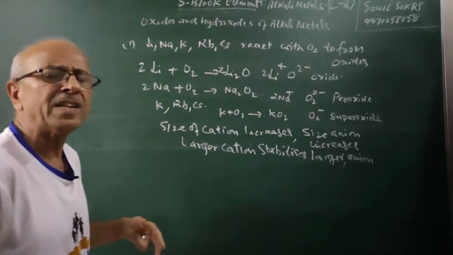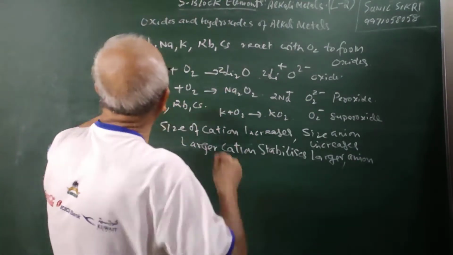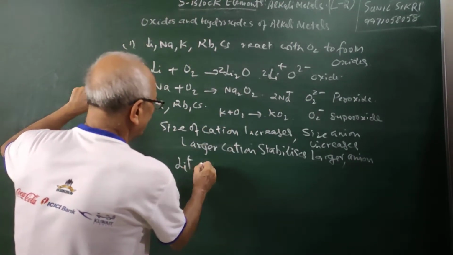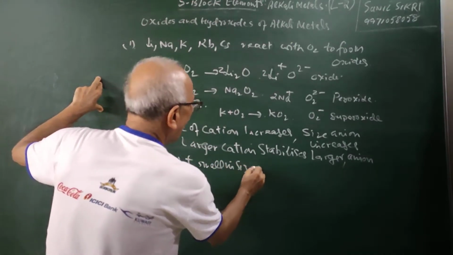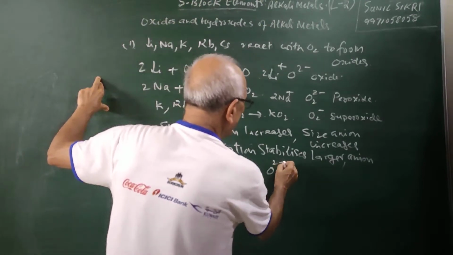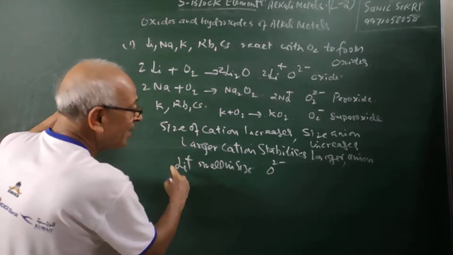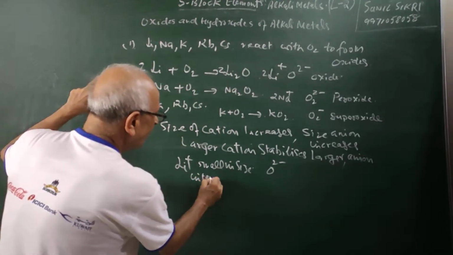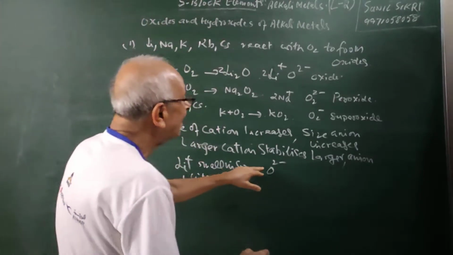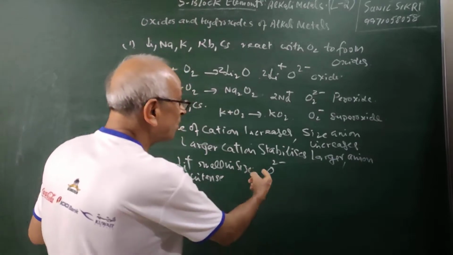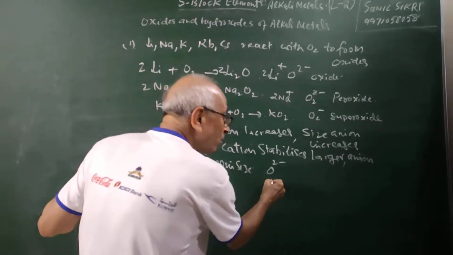So as the size increases, what is happening is that Li+ is very small in size, and it immediately reacts with O2-. The charge on Li+ is an intense positive charge, so it stabilizes with an intense negative charge, which is the oxide ion, small in size.